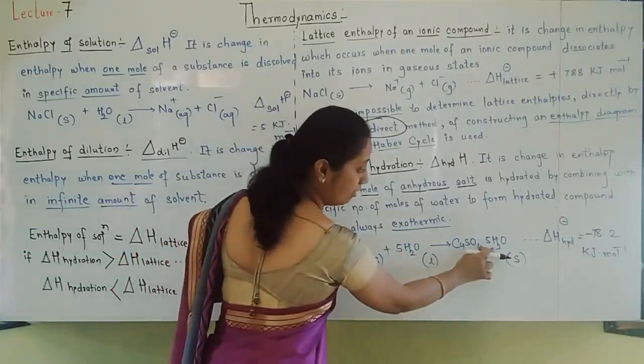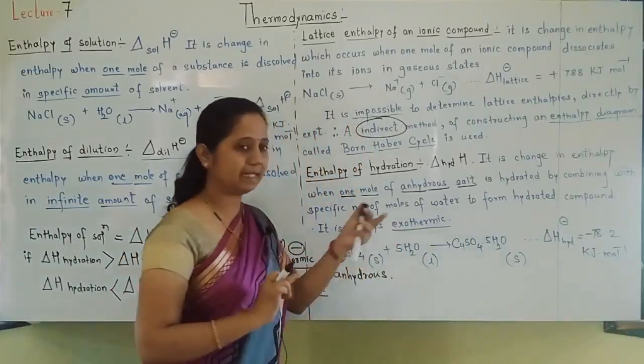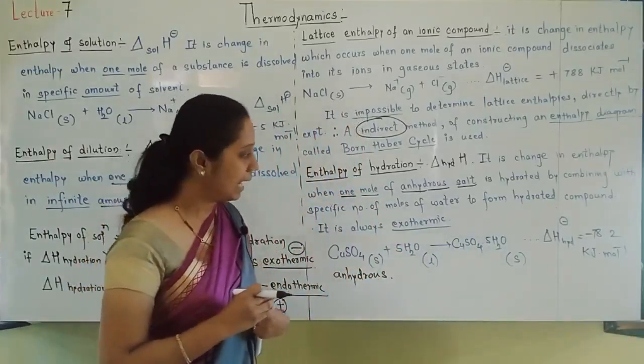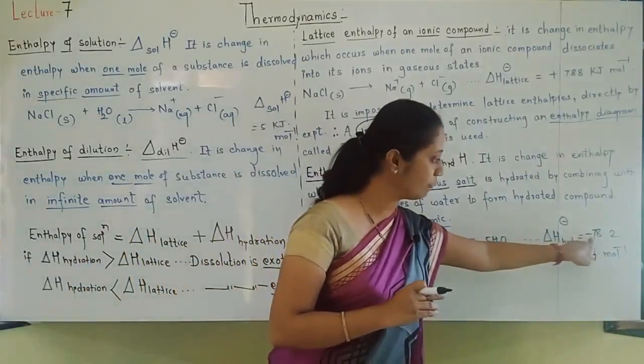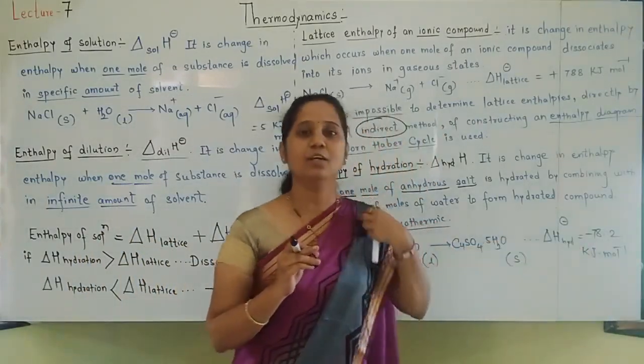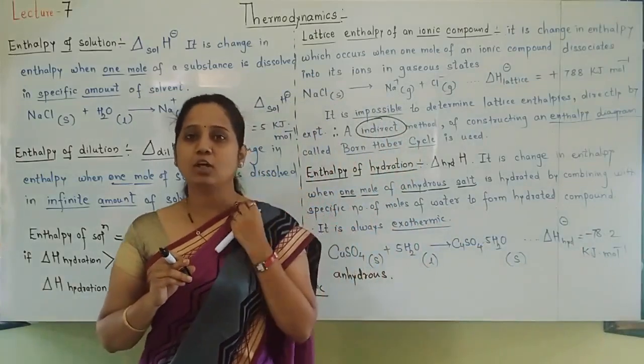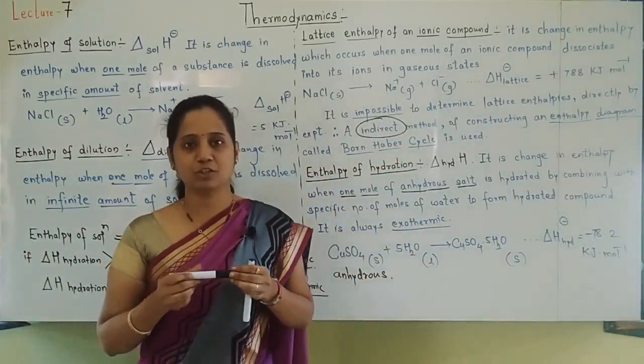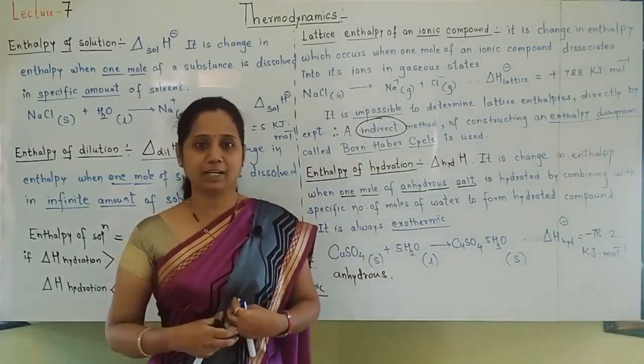Now it is having 5 waters, and it is called a hydrated salt. Here I have purposefully written a minus sign. You should understand that it is always an exothermic reaction. Heat is given out, so negative sign.